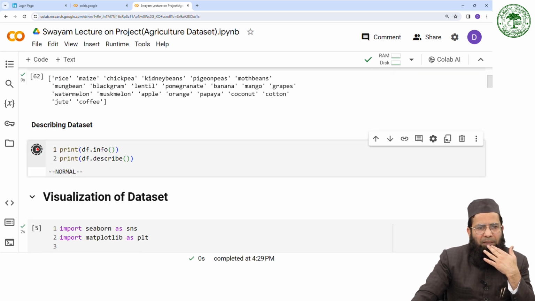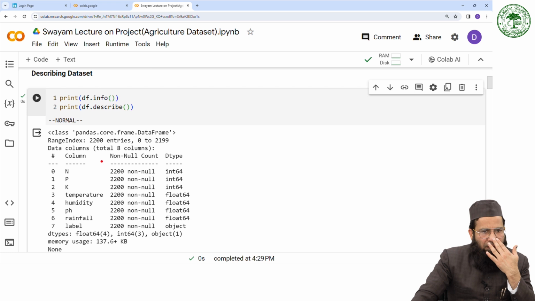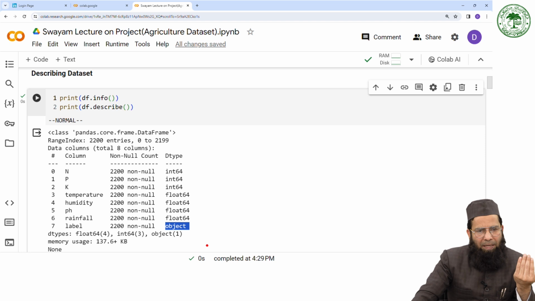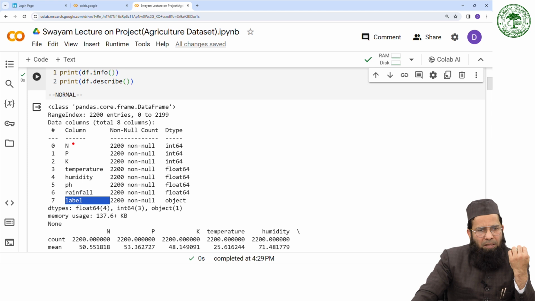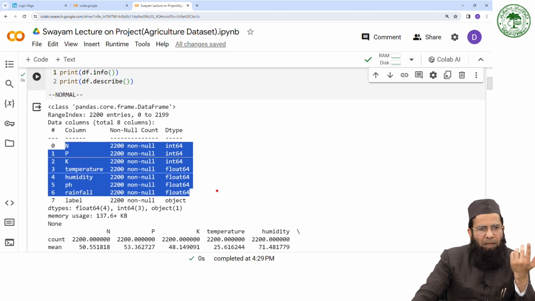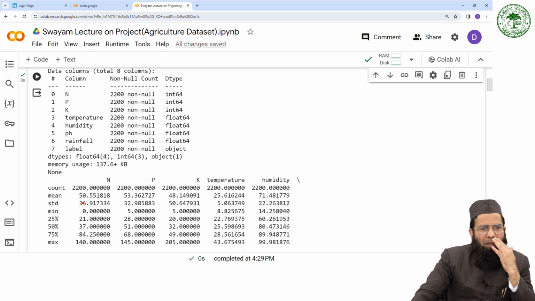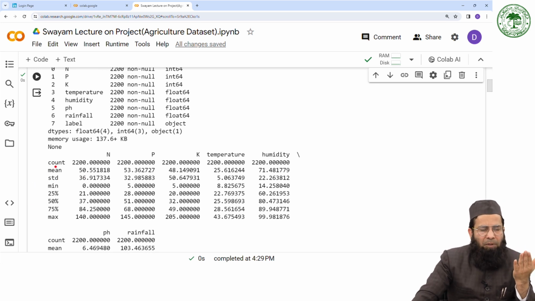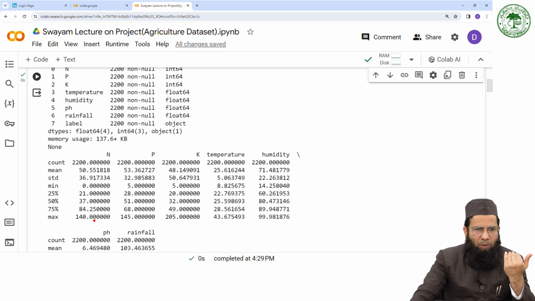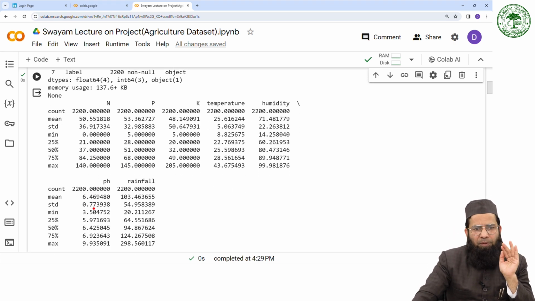Now we can describe this data set. In this data set, a total of 2200 entries are there, and there is no missing value. All are filled, as you can see here. Only the label is an object type, which is for categorical data. It has 7 independent variables and 1 dependent variable. And you can see the count, mean, standard deviation, minimum value, and so on.